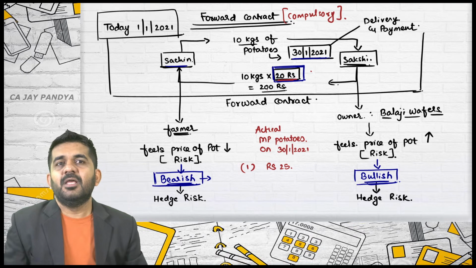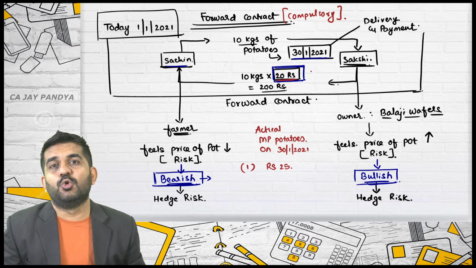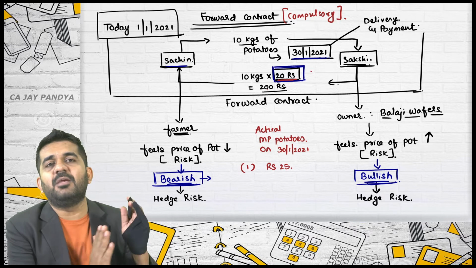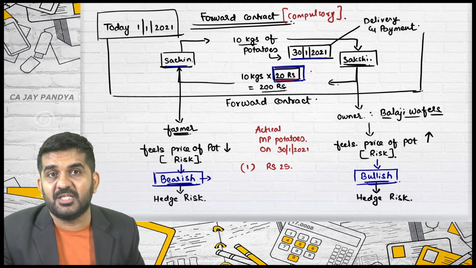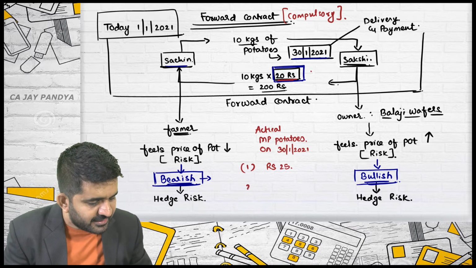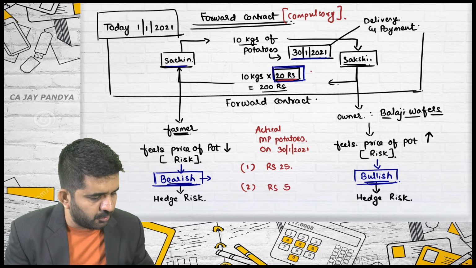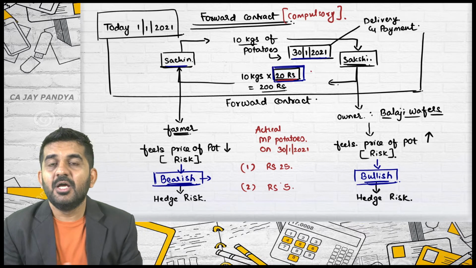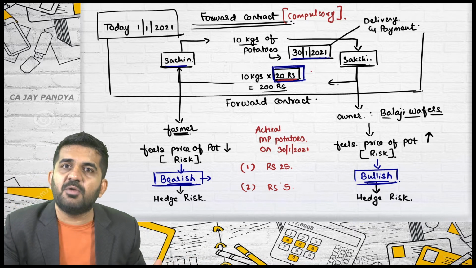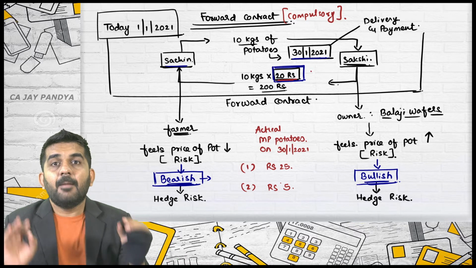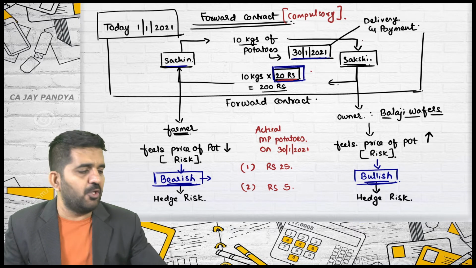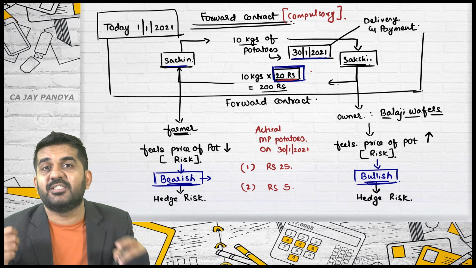But believe me, still next time also Sachin will hedge the risk. If he wants to become safe in market price of the potato, he will always hedge his risk. See, this time he might feel that he has taken an incorrect decision. See, next time market price of the potato is rupees 5. Now Sachin will be happy, Sakshi will not be happy. Is it alright? Sometimes Sachin will be happy, sometimes Sakshi will be happy. But please understand, these contracts are not to see on 30th January which person is happy.